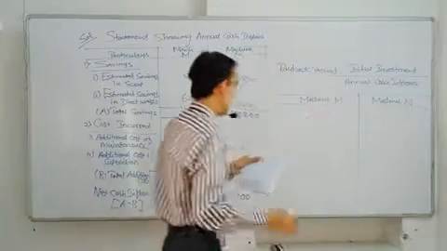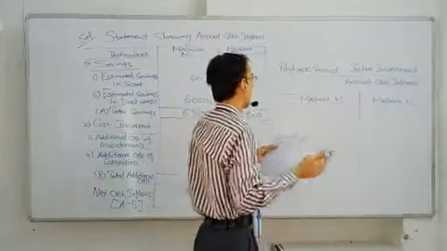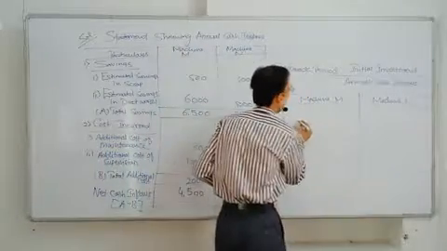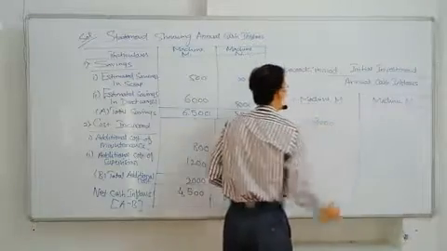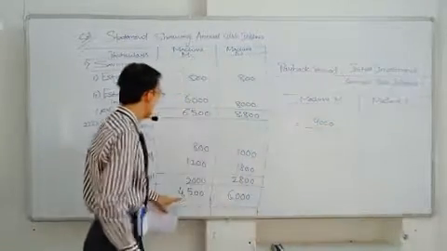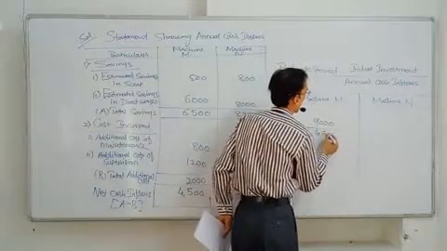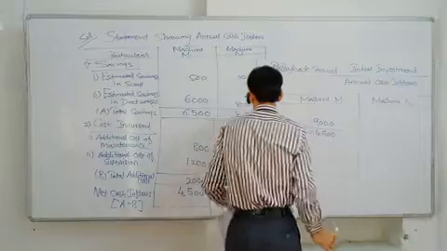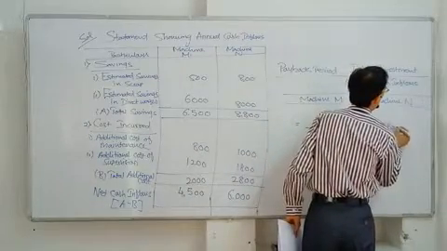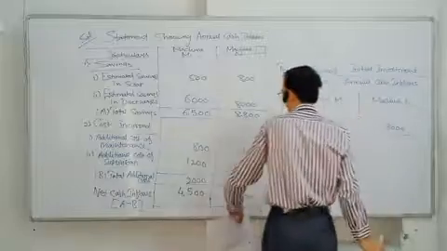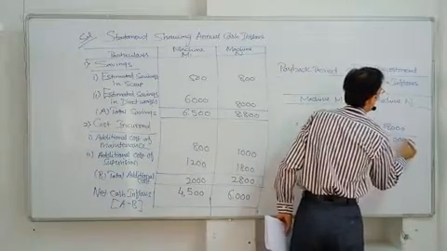The initial investment is given in your problem: for machine M, it is 9,000 and annual cash inflows are 4,500. For machine N, the investment is 18,000 rupees and annual cash inflows are 6,000 rupees.